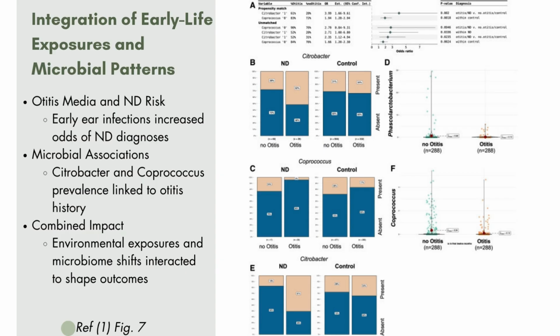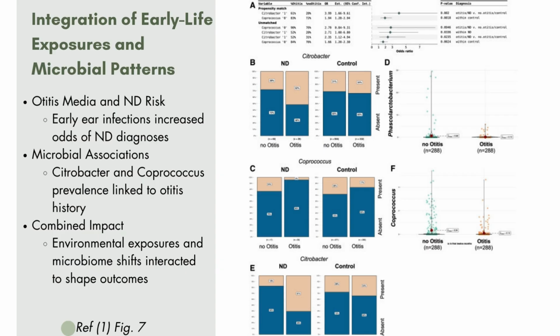Moving on to panels B and C, the bar plots show the proportion of children with and without Citrobacter and Coprococcus in their gut microbiomes. These taxa were chosen because they were among the most significantly associated with infection history. You can see that Citrobacter was more prevalent among children with otitis and ND, while Coprococcus tended to be reduced in these groups. Panels D and F further break down the prevalence of these taxa across infants who did or did not have otitis media. Each point represents an individual child's data.